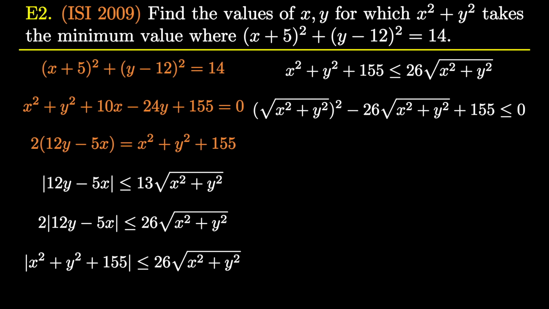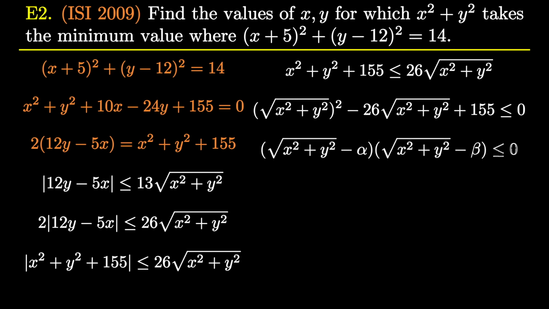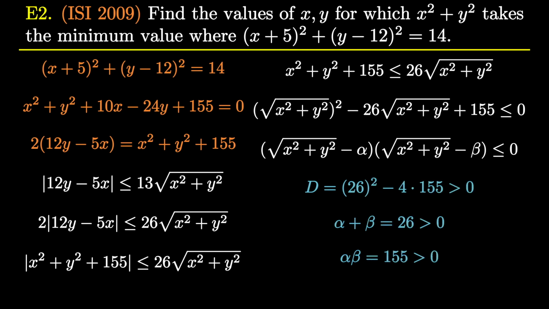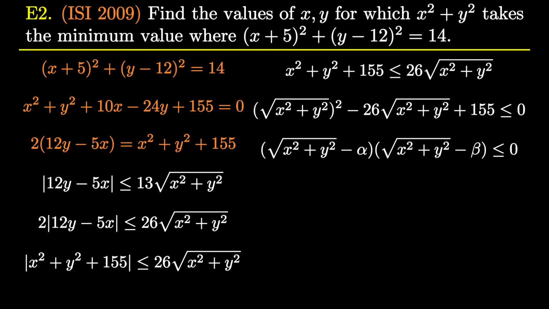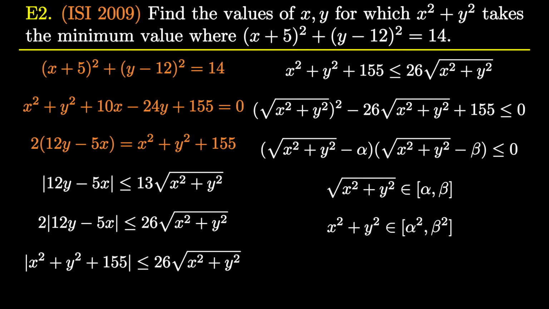Now let's assume alpha and beta are the roots of the LHS. So we factorize it in this way. But we have to make sure that alpha and beta are distinct positive real numbers. We observe that the discriminant, alpha plus beta and alpha into beta are positive. So this ensures that alpha and beta are distinct positive real numbers. Thus, we get the lower and upper bound of x square plus y square.